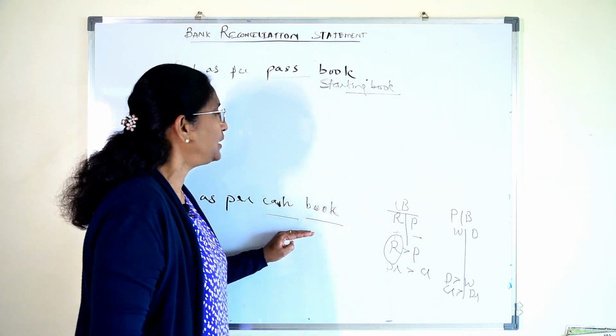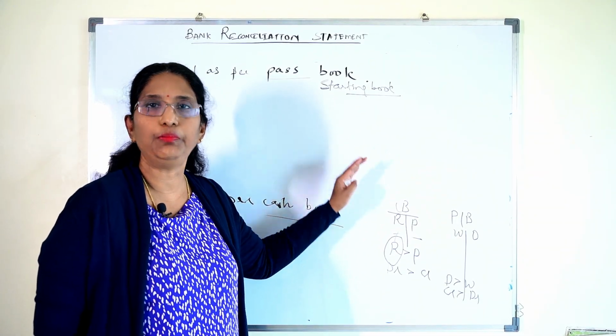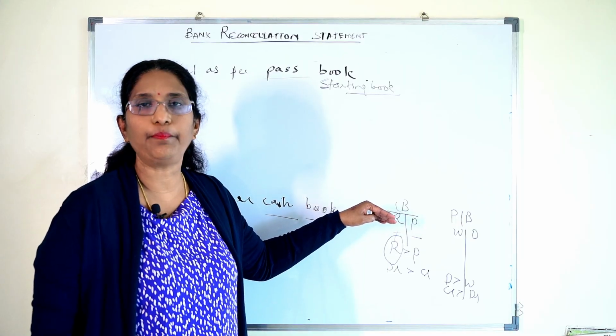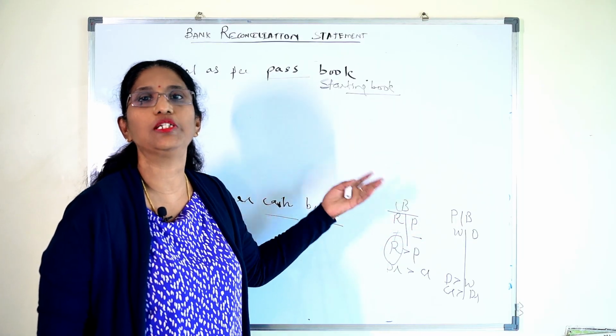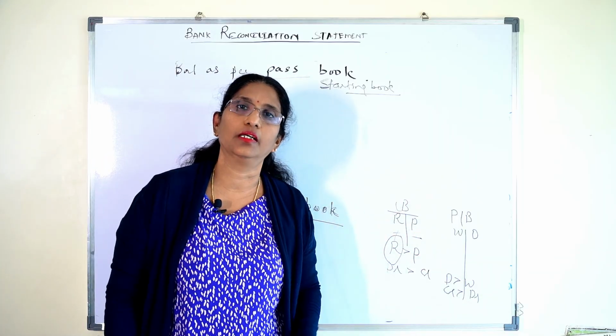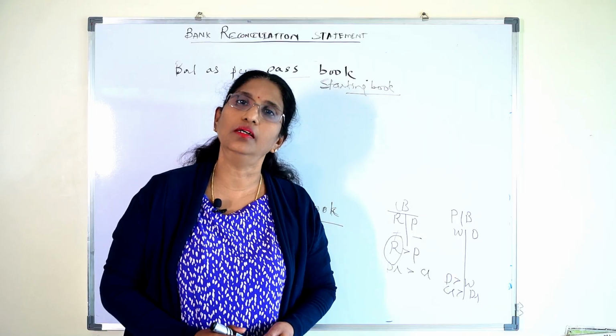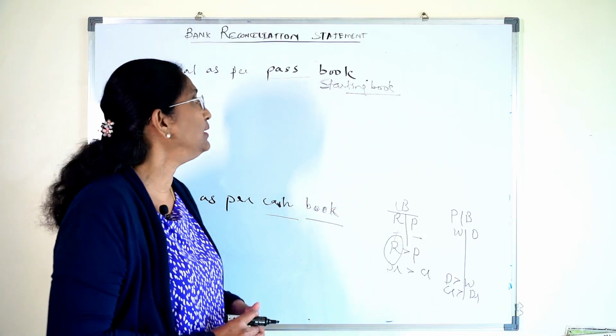If the transaction is missing in that book, we will go through an example, then you do the reversal, that means the opposite. If it is deducted, you add it, and if it is added, you deduct it. That way you can arrive at the cash book balance. Why are we doing it like that?